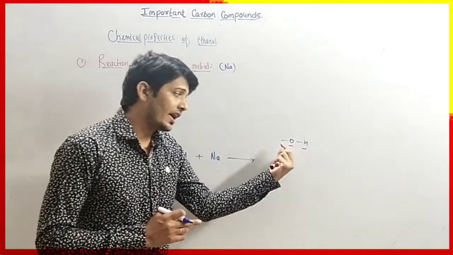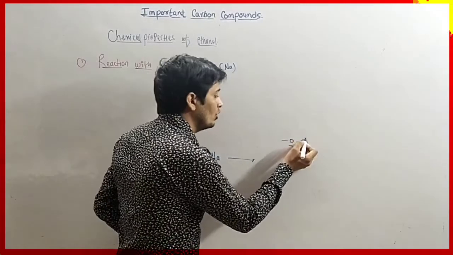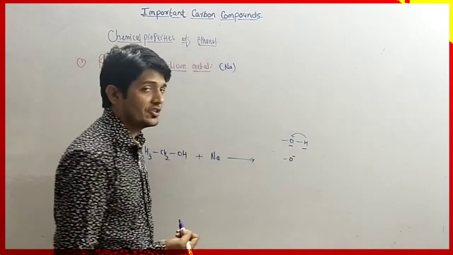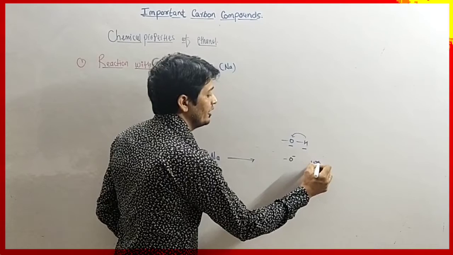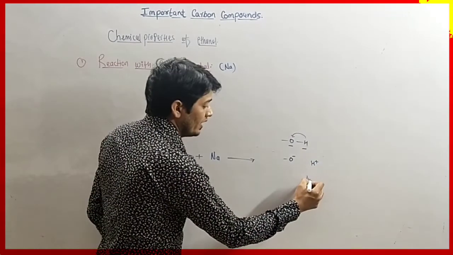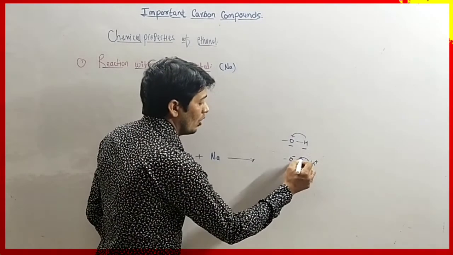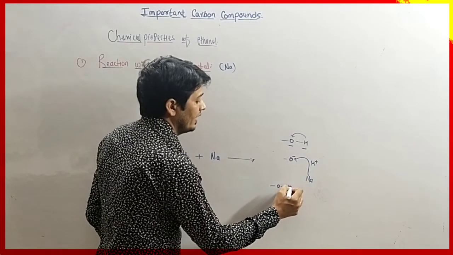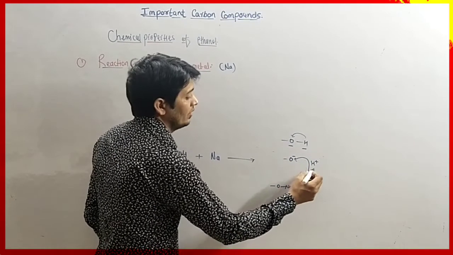In O and H, oxygen is very electronegative. It will attract the shared pair of electrons towards it and form an oxygen negative charge. A hydrogen positive ion will be released. Then sodium will attack that oxygen atom to form ONa by the loss of electron.